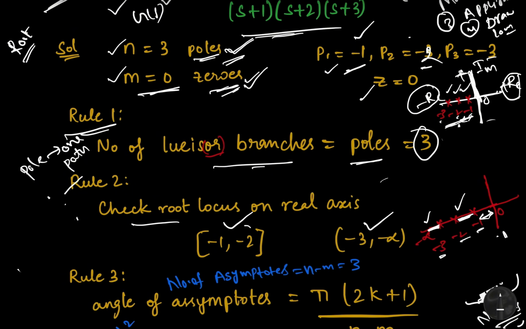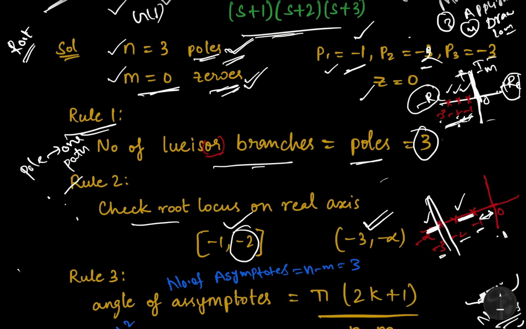Because when you start from -2, there is only one pole to the right, so definitely the locus will exist. And here, from -3 to minus infinity, when you count from here, we can say in this area locus will exist, and this area locus will exist.